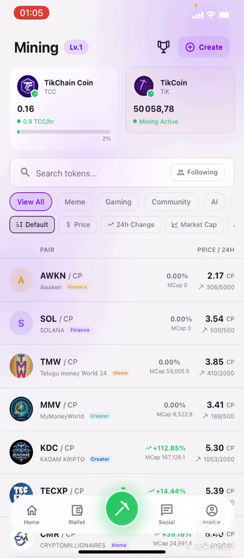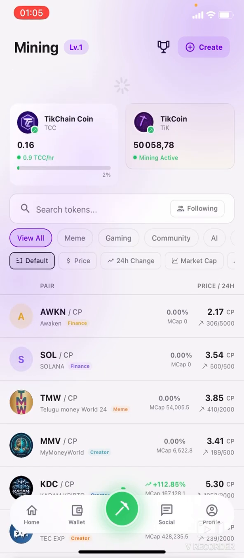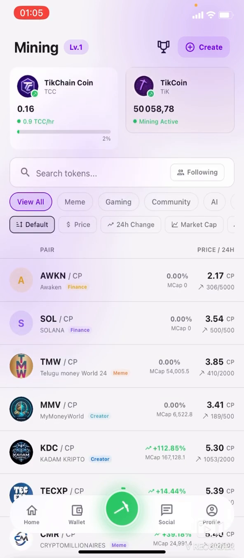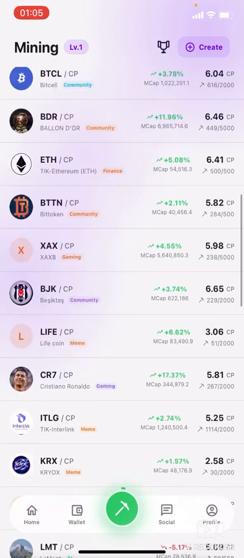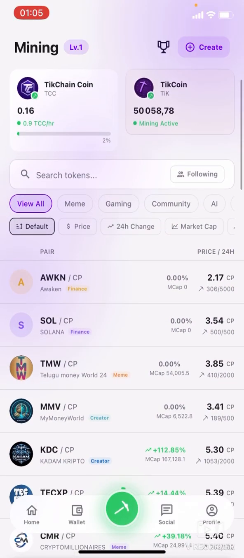So whatever you do on the TIKCHAIN application is still going to be traced back to your TIKCHAIN application, because every activity will be tracked on the TIKCHAIN application. All right, because this is the ecosystem itself where you can do a whole lot of stuff with this blockchain.